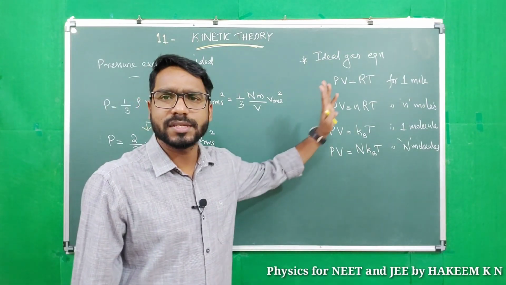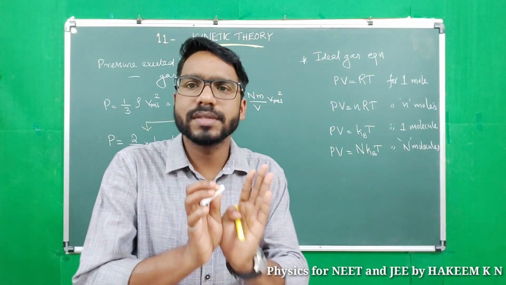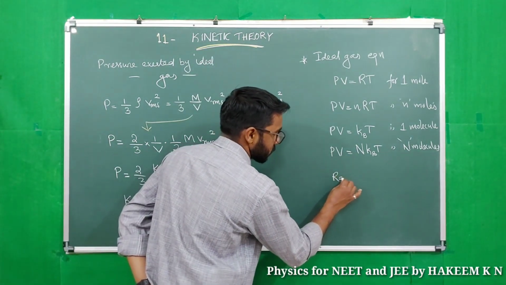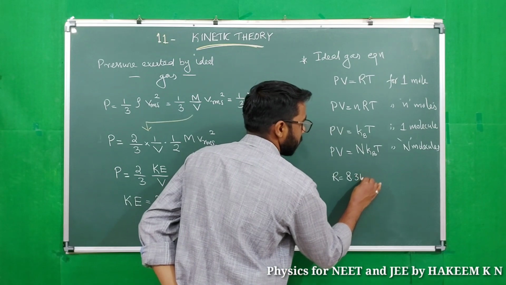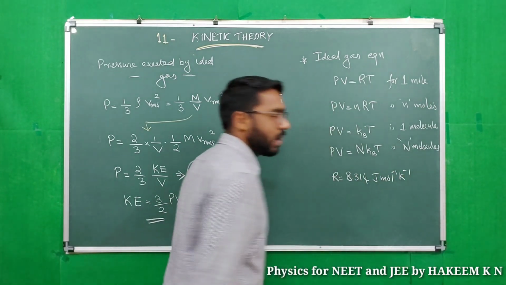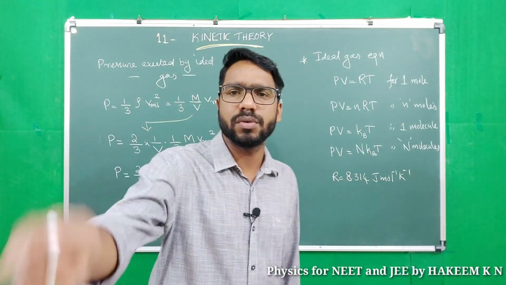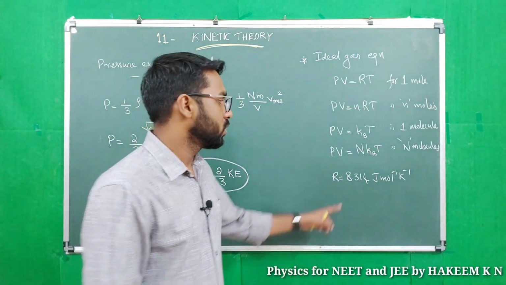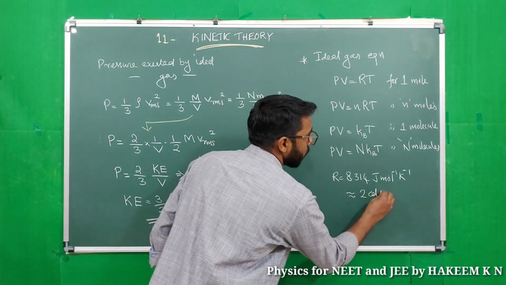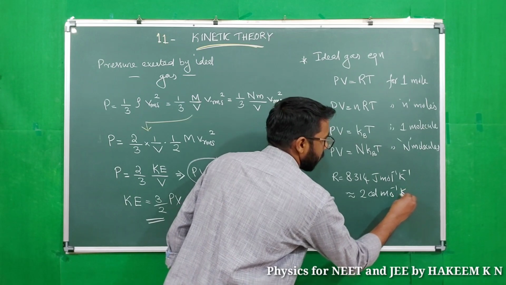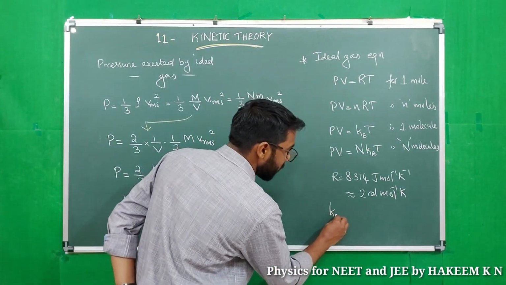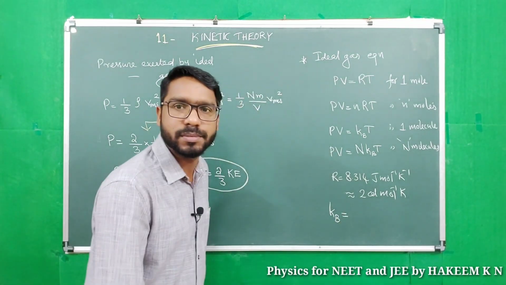What is kB, and what is R? R is the universal gas constant. Its value is 8.314 joule per mole per Kelvin, and 4.2 joule is around 1 calorie, so this is approximately 2 calorie per mole per Kelvin. And kB is the Boltzmann constant.